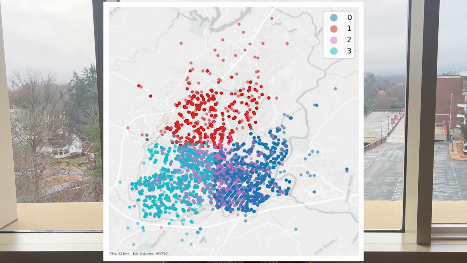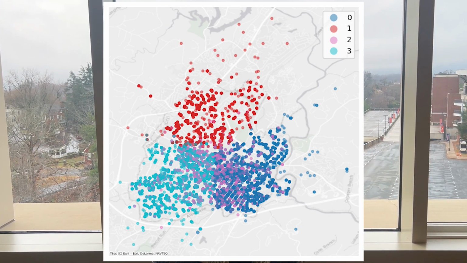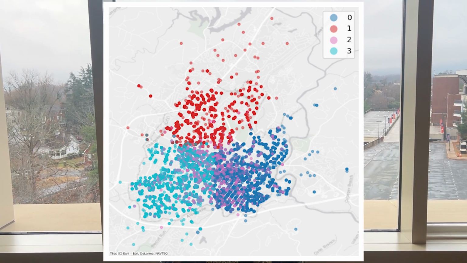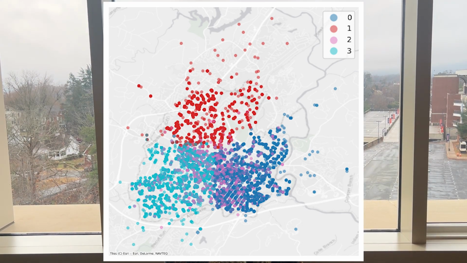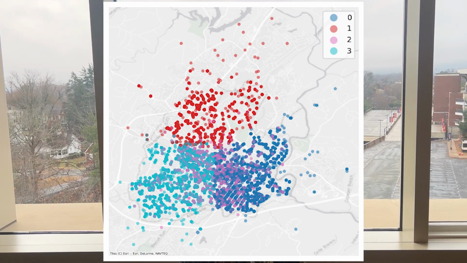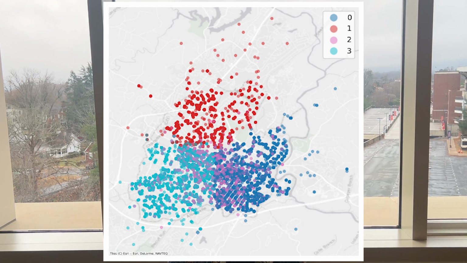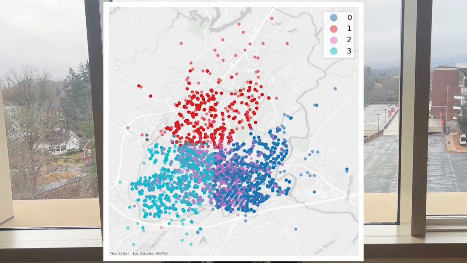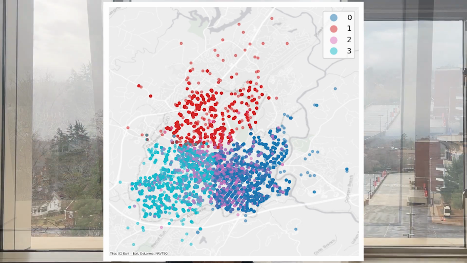Cluster 0 covers downtown Charlottesville, Belmont, and Pantops. Cluster 1 covers northern Charlottesville. Cluster 2 covers most of the central Charlottesville, overlapping with the other clusters. And lastly, Cluster 3 covers the University and Fry Spring.